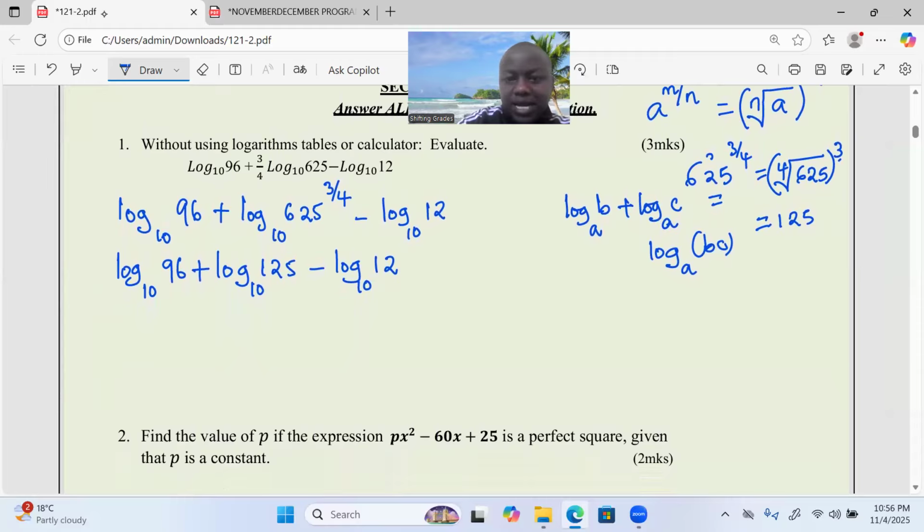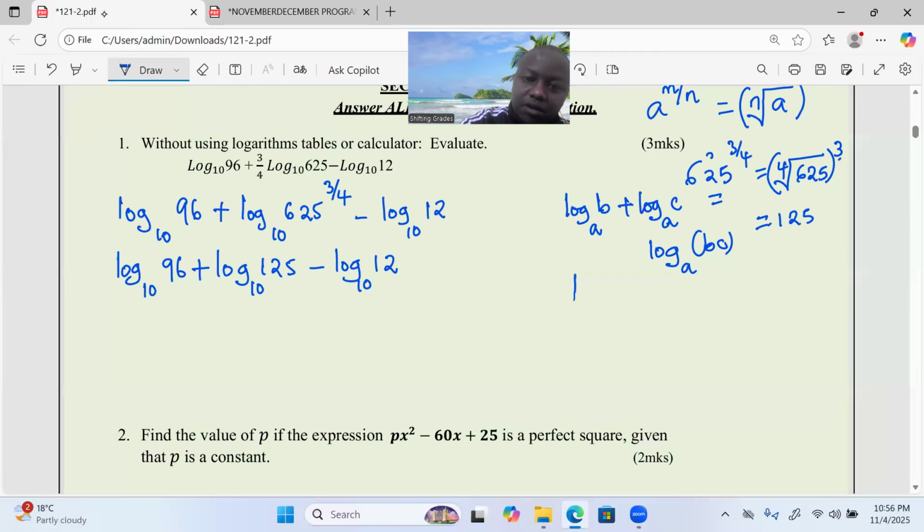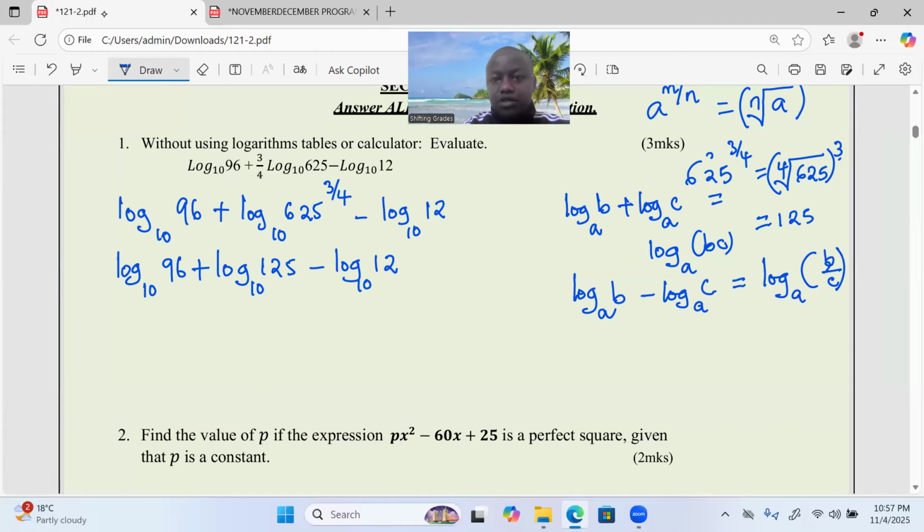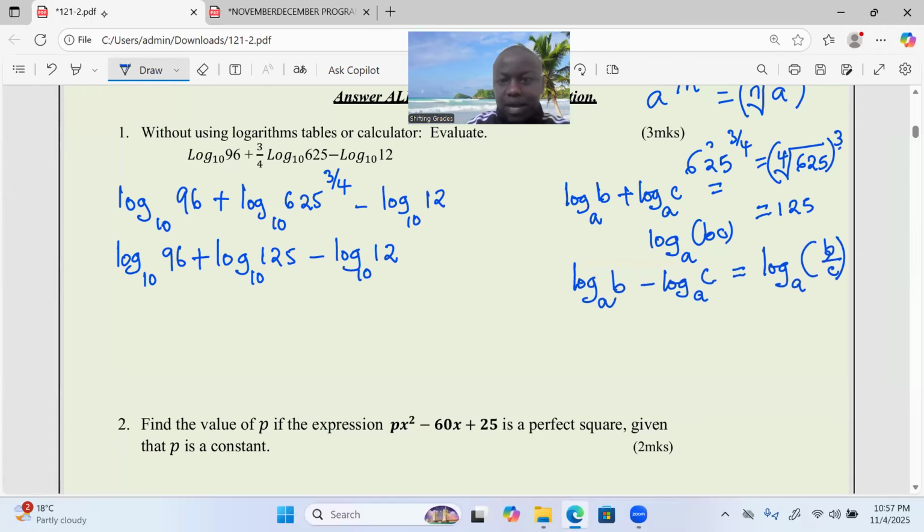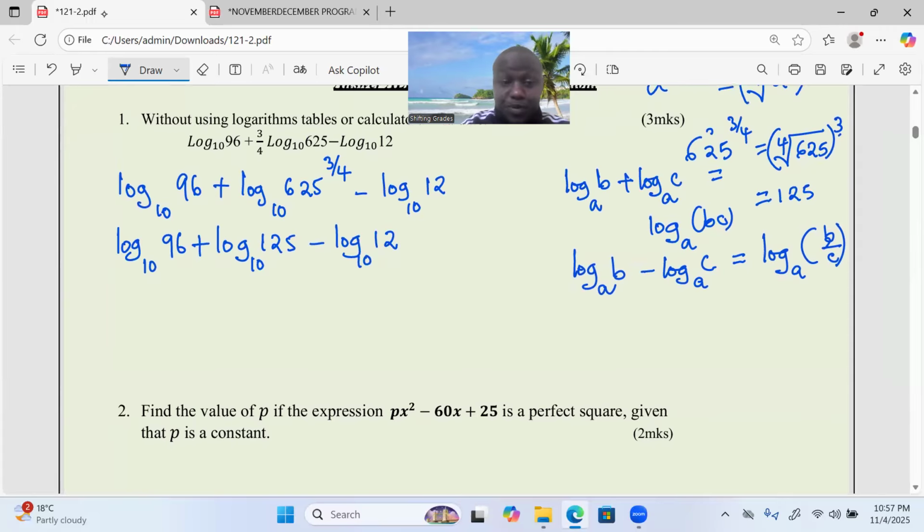But now when it is a minus, if you have the log a of b minus the log to the same base a of c, this one is now the log to base a, then b and c are divided in that order, b out of c, meaning that this can now be applied jointly. We apply the two laws because you have a plus and also a minus in the same expression.